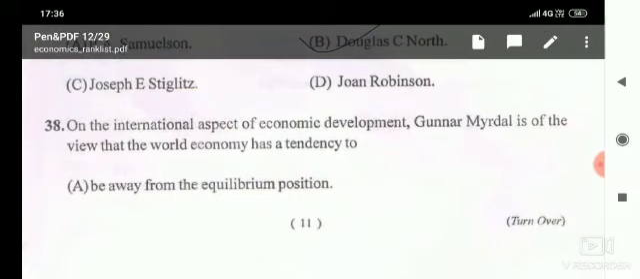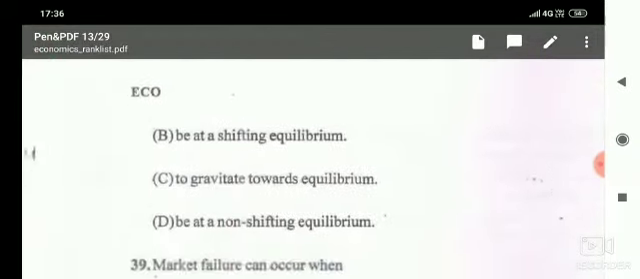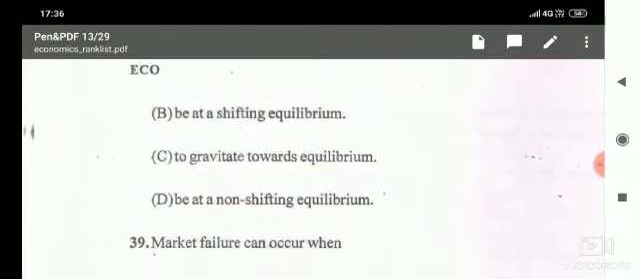Then next, on the international aspect of economic development, Gunnar Myrdal is of the view that the world economy has a tendency to, and given options are be away from equilibrium position, be at a shifting equilibrium, gravitate towards equilibrium, be at a non-shifting equilibrium. Here the correct answer is to gravitate towards equilibrium.